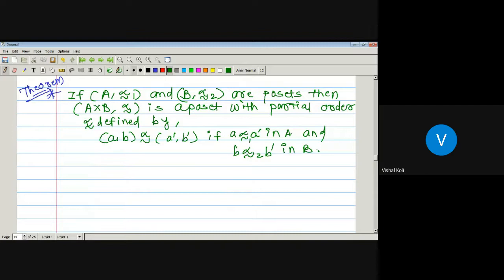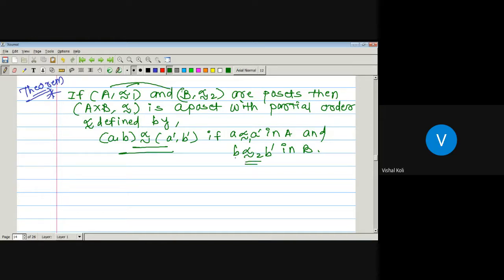Here we have given two posets, A with relation precedes 1 and B with relation precedes 2, and we have to prove that the Cartesian product of these two sets, A and B, with relation precedes is a poset, where the ordered pair AB is related to ordered pair A dash B dash whenever A precedes A dash in capital A and B precedes B dash in capital B with respect to their corresponding relations.